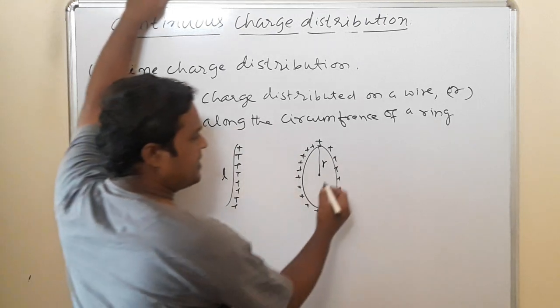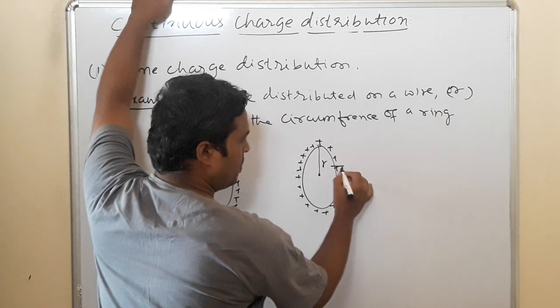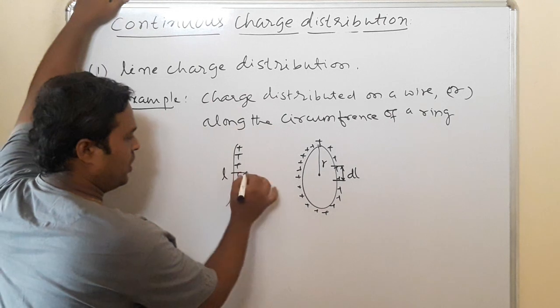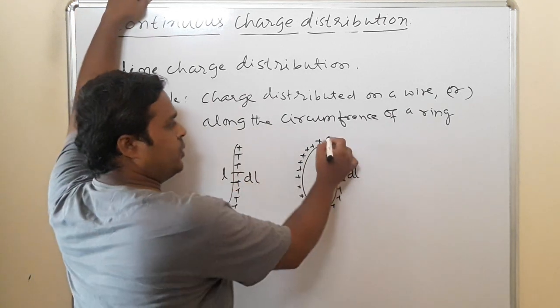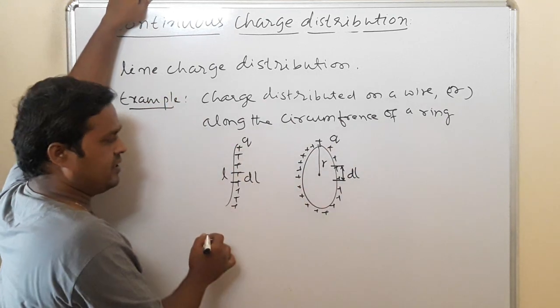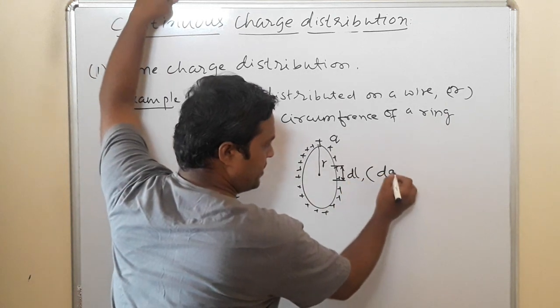Then if we consider anywhere a small portion of length dl, and the total distributed charge is q, let us consider that within the selected portion there is a charge dq.